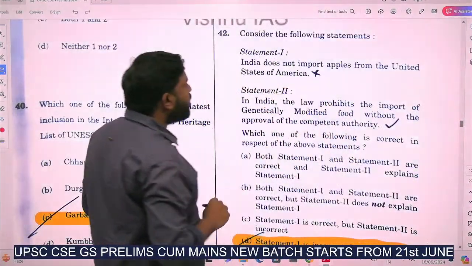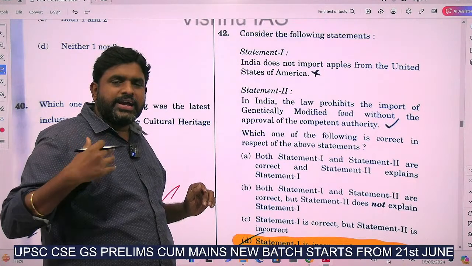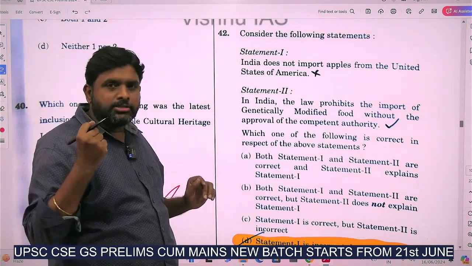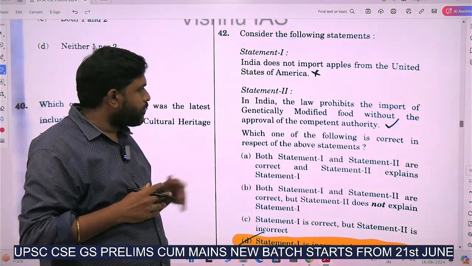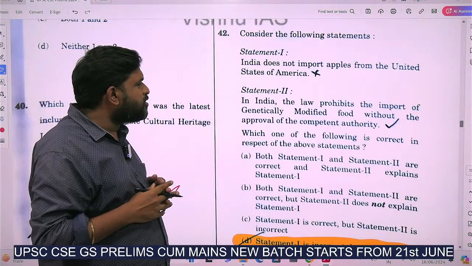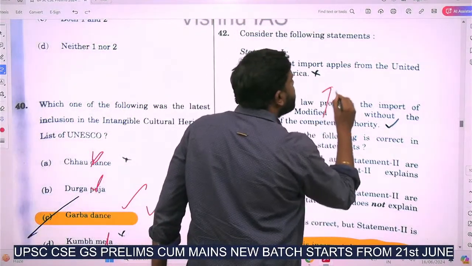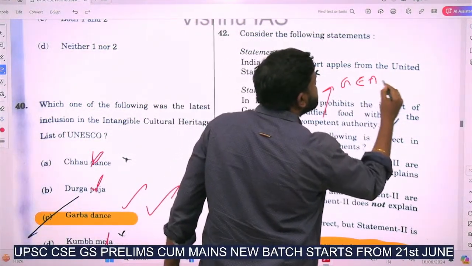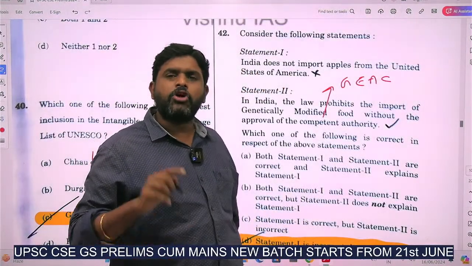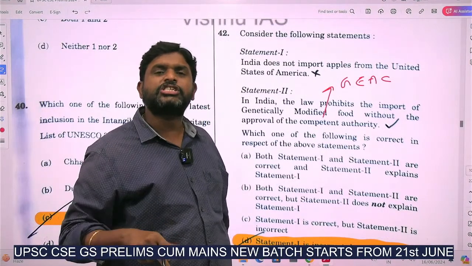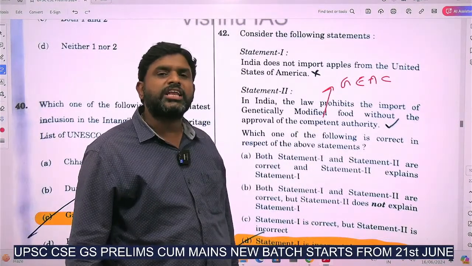Consider statement 1. India does not import apples. India does not import apples from the United States of America. In India, the law prohibits the import of genetically modified food without the approval of the competent authority. What is the competent authority? The competent authority is called the Genetic Engineering Appraisal Committee, which has been established by the Ministry of Environment, Forest and Climate Change under the legislation called the Environment Protection Act of 1986.